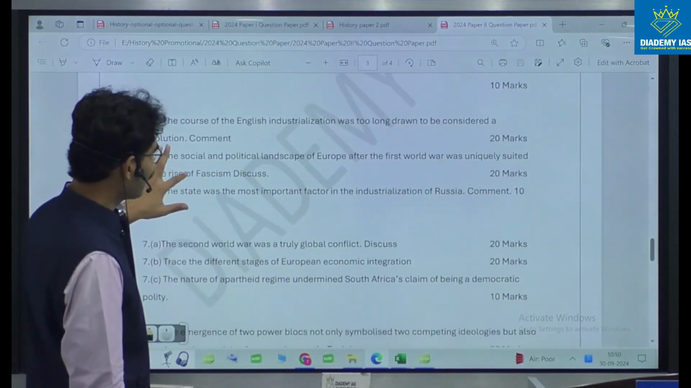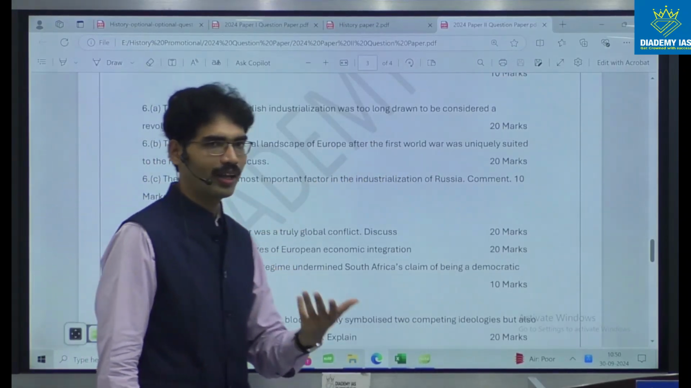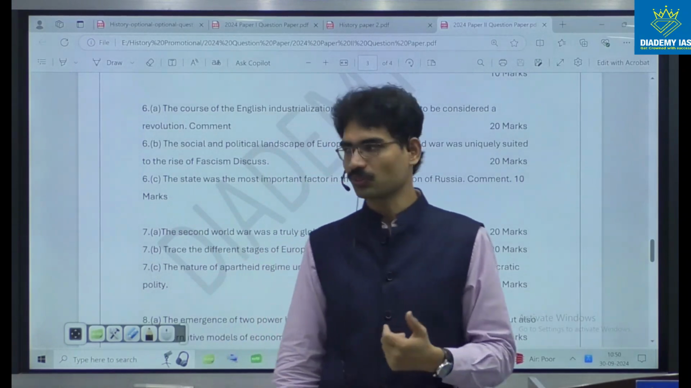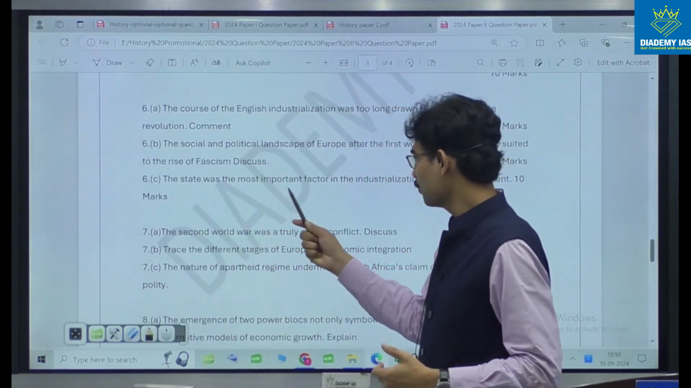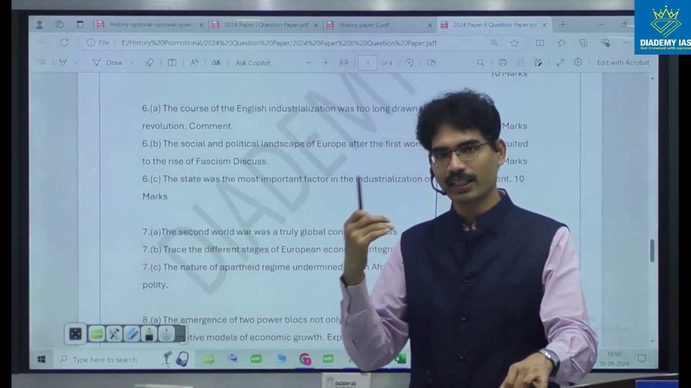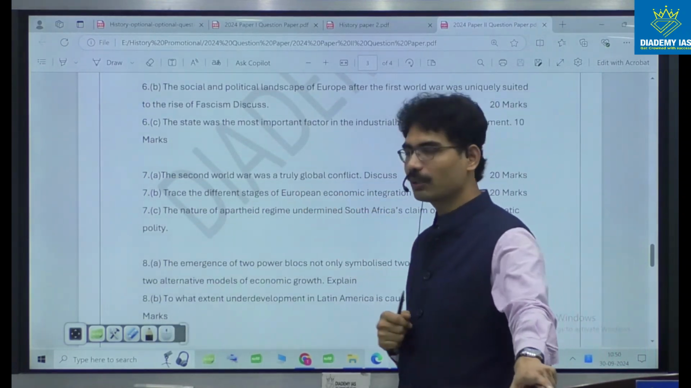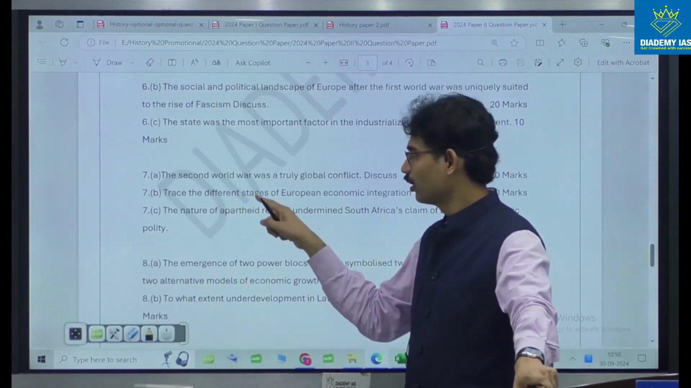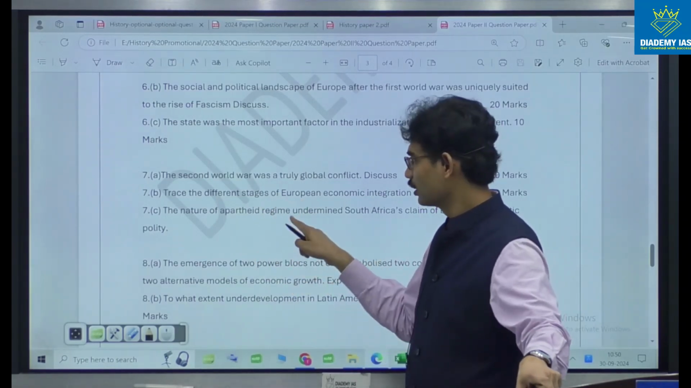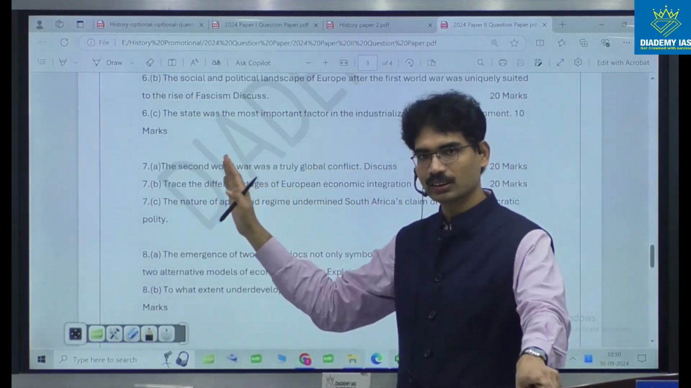The social and political landscape of Europe after the First World War was uniquely suited to the rise of fascism. Factors for the rise of fascism after the First World War. The state was the most important factor in the industrialization of Russia. Industrialization, Russia, again, economic angle. The Second World War was a truly global conflict, the total war. Trace the different stages of European economic integration, again economy related, the European Union.